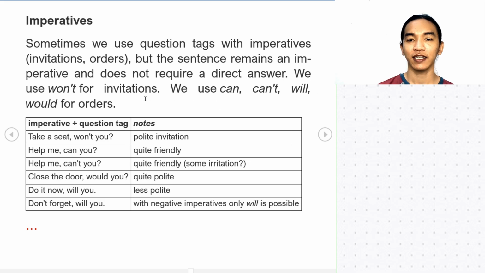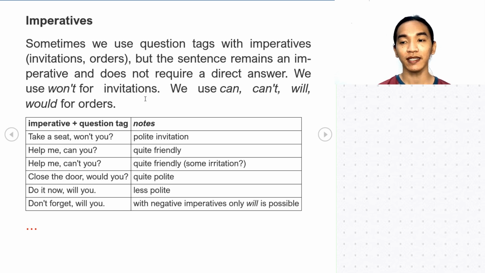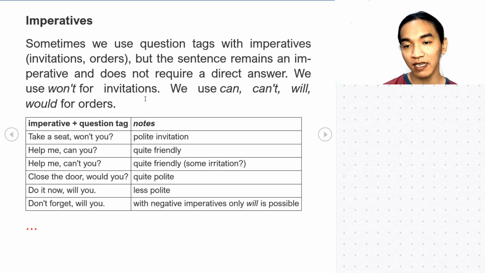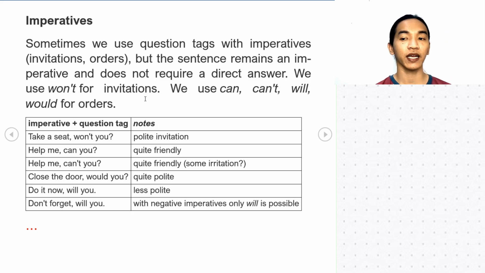All right. Next one, and the last one here is your imperative. So when we say imperatives, sometimes we use question tags with imperative for invitations or orders. But the sentence remains as imperative and does not require a direct answer. We use won't for invitations. We use can, can't, will, and would for orders. Look at this one, the imperative tag question.